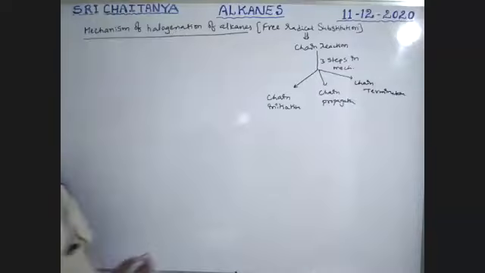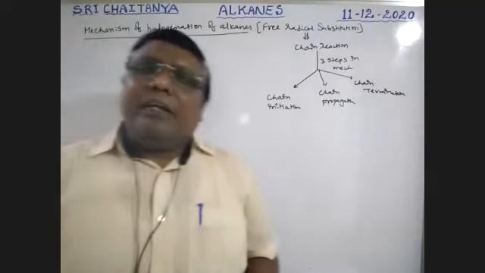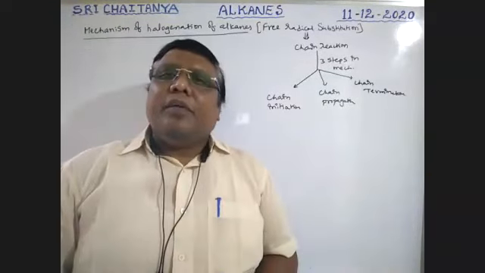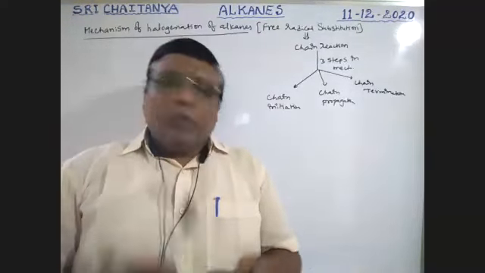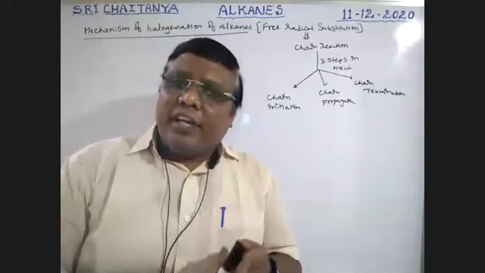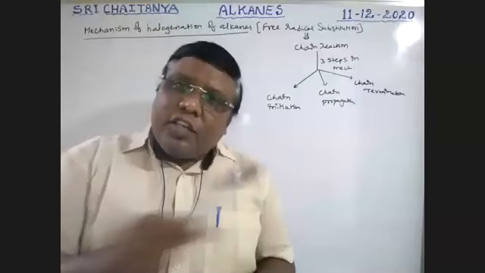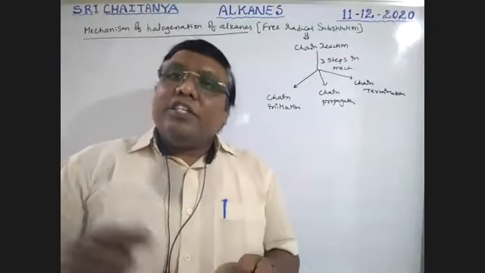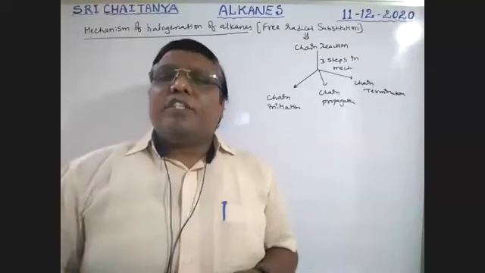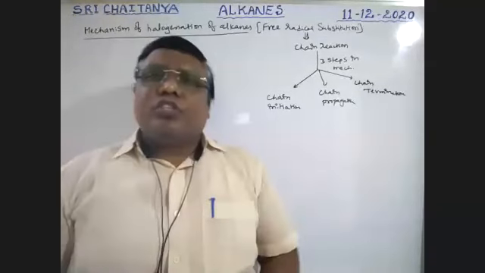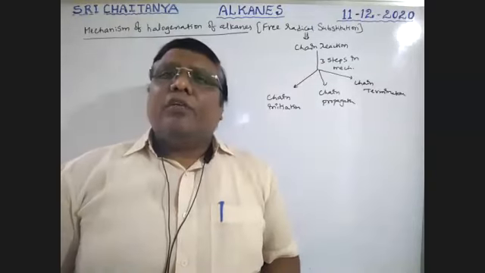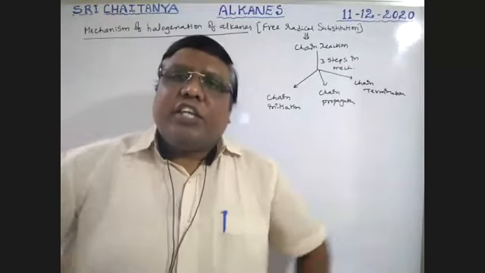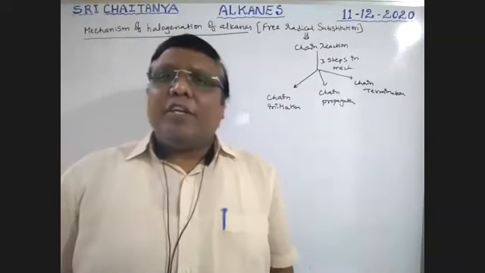That means wherever a chain reaction takes place, it must contain 3 steps. Chain starting is chain initiation, chain continuation is propagation, chain closing is termination. Here also, this substitution is a chain reaction, so in this mechanism also we have 3 steps: chain initiation, chain propagation, and chain termination.